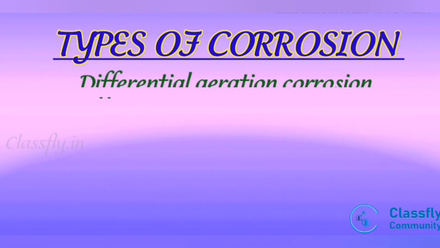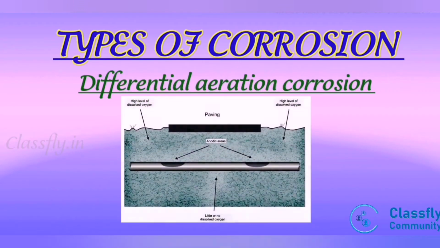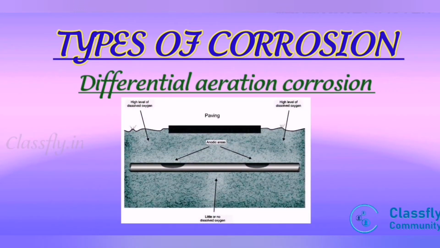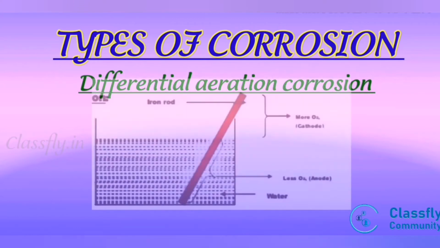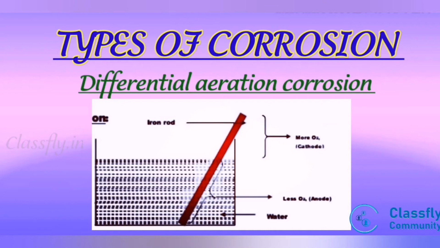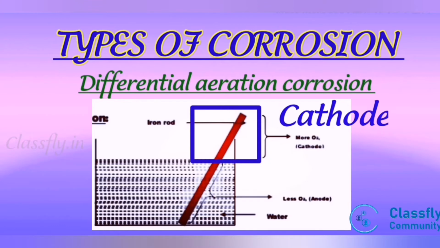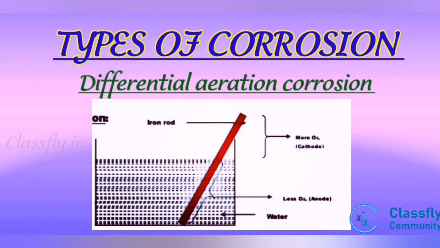Second is differential aeration corrosion. This type of corrosion occurs when two different parts of the same metal are exposed to different oxygen concentrations. For example, an iron rod partially dipped in water. The part of the metal which is exposed to less oxygen concentration acts as anode. The part which is exposed to more oxygen concentration acts as cathode. The anodic region undergoes corrosion and the cathodic region is unaffected.